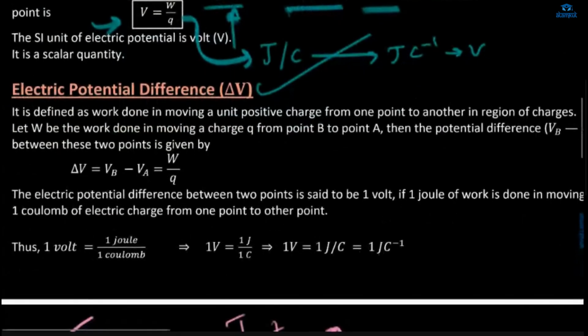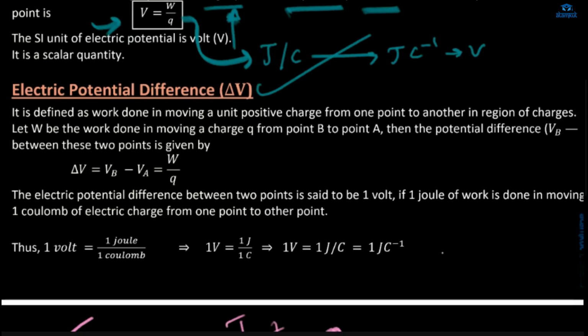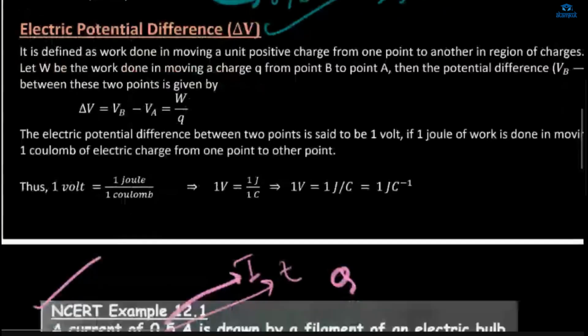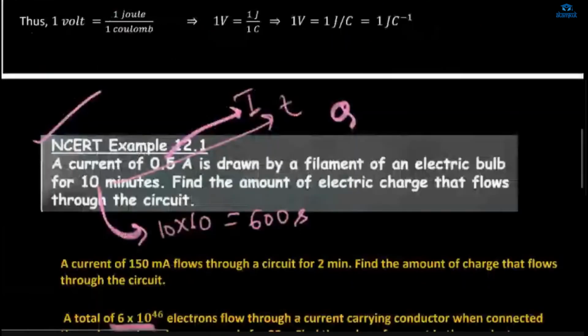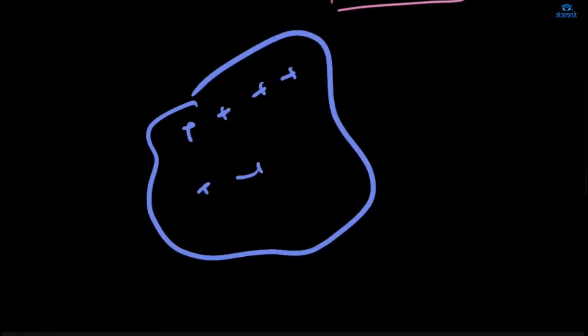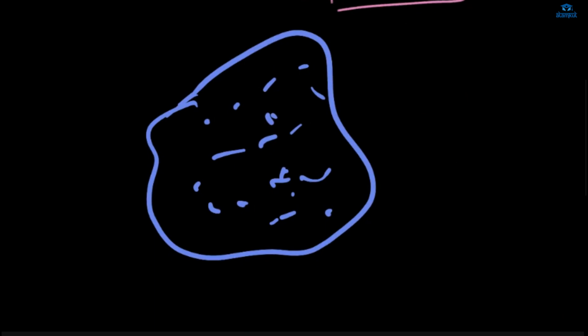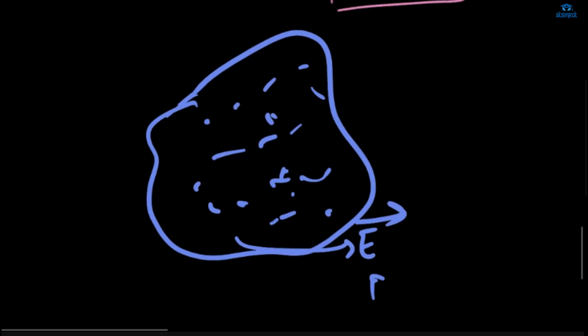Now, electric potential is a scalar, it does not have any direction. Who are we talking about? We are talking about the region of charges, where charges already exist. Here there are many charges, and this is the electric field. Now in this same region, in moving a unit positive charge from this point to this point, how much work is done,